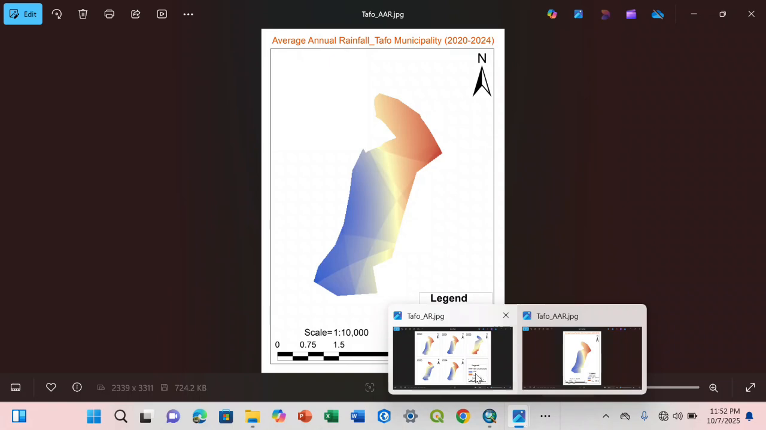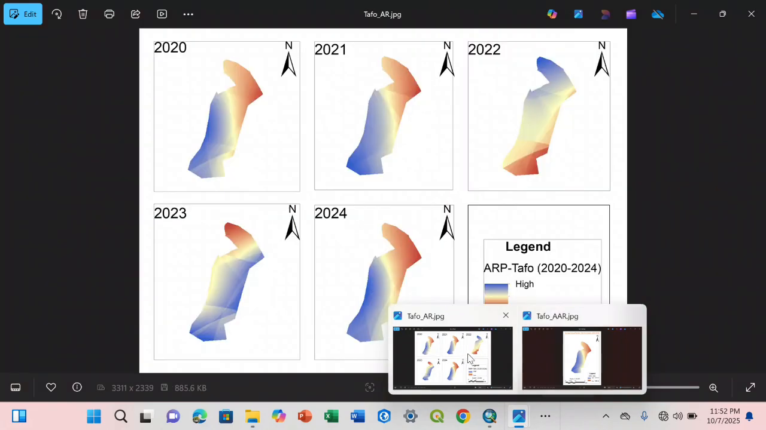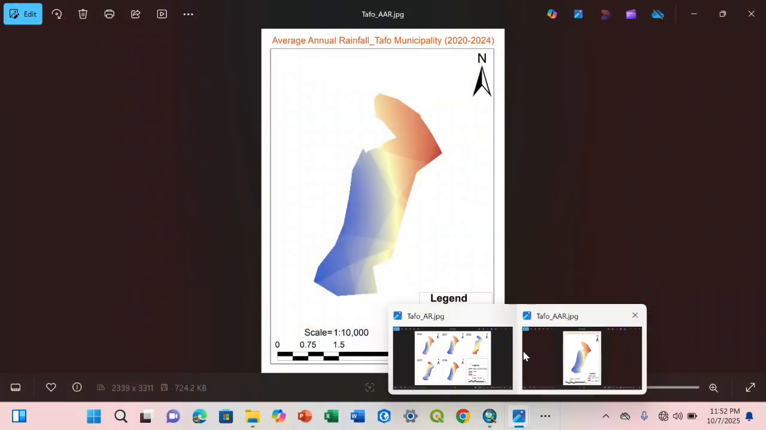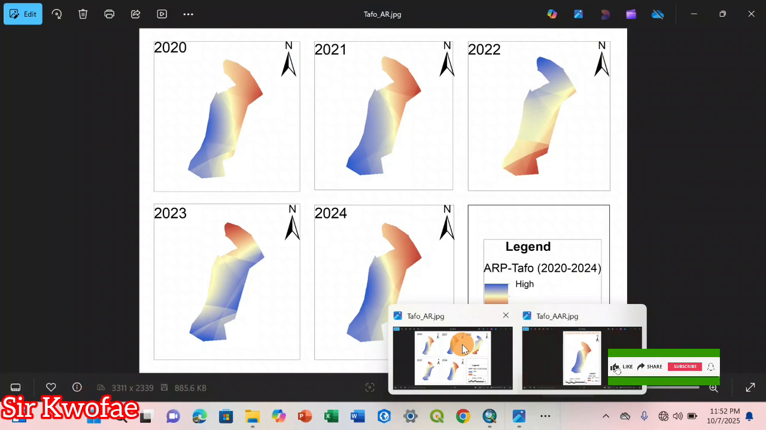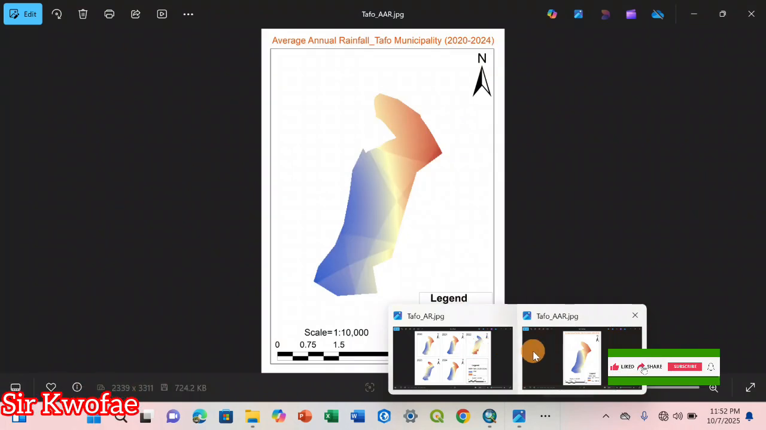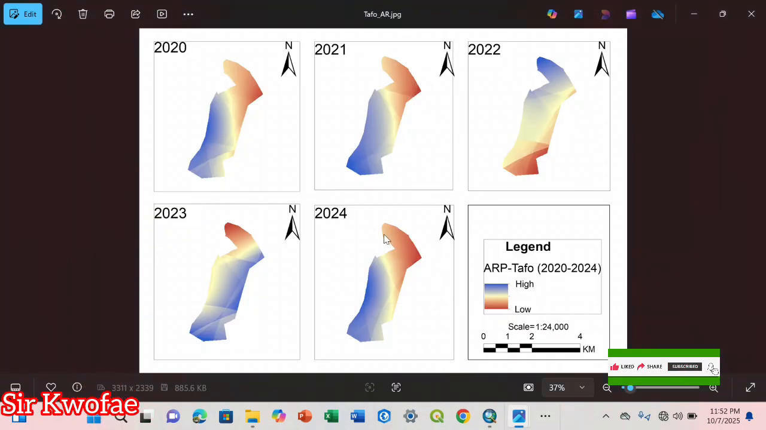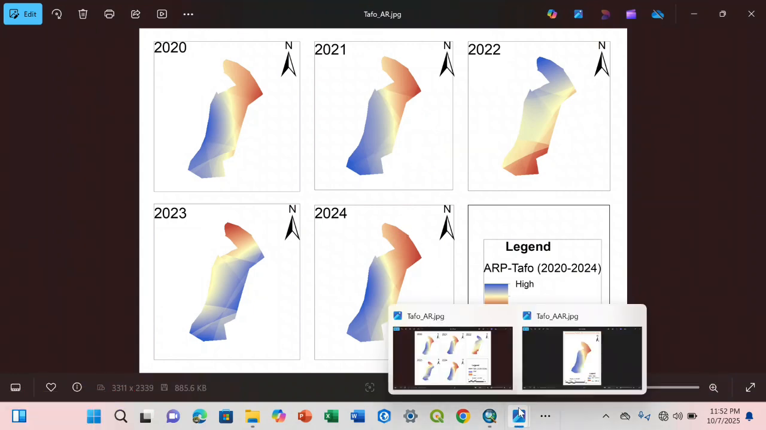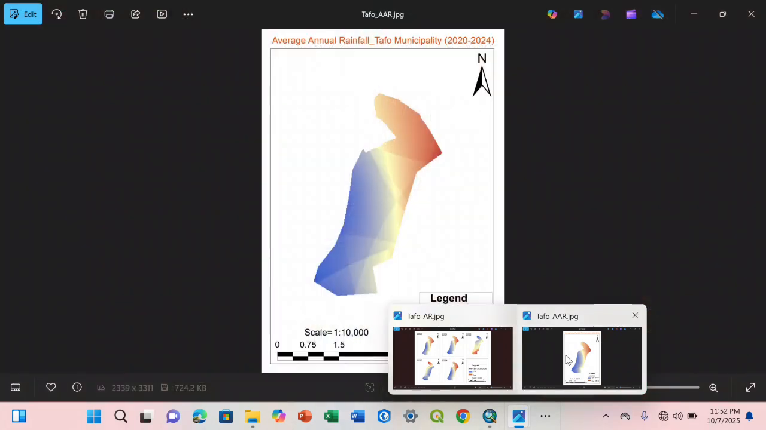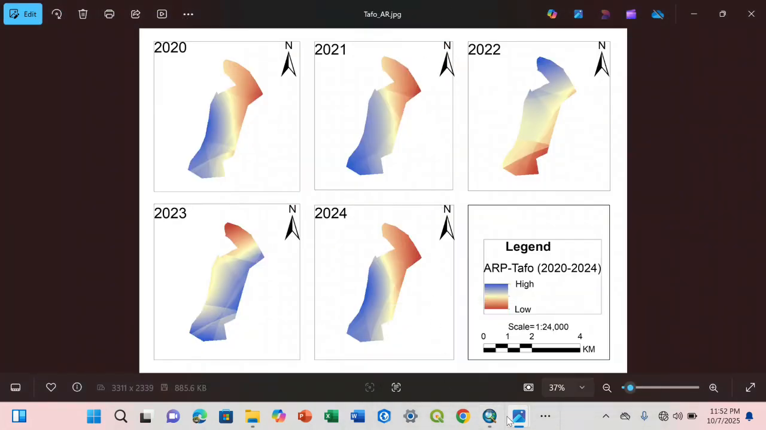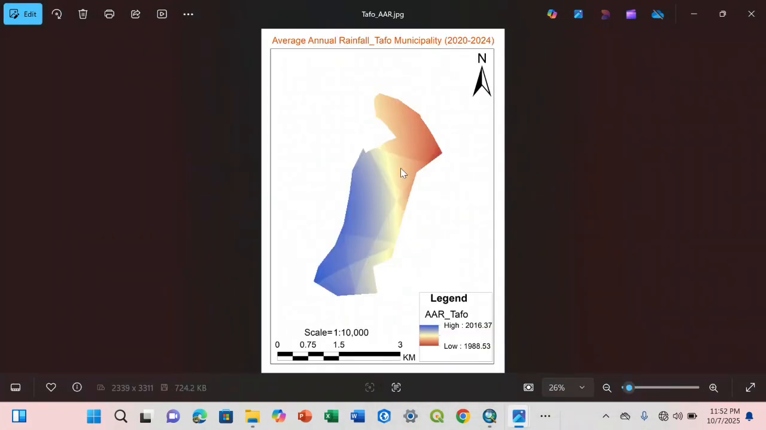So if you compare this to these years, are you seeing any difference? This is the average one, these are the years combined. It looks like the average one and the 2024 are similar. 2024 and 2021 are similar. Yes. But are you seeing any difference? Yes, so that is it. How to prepare average annual rainfall map.